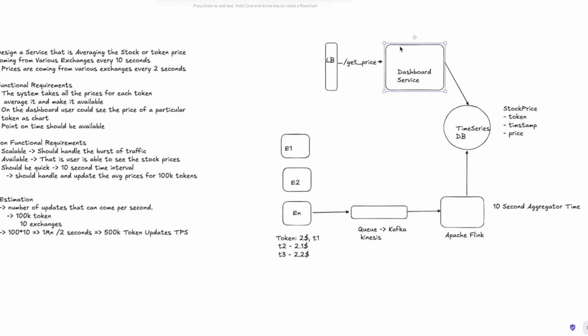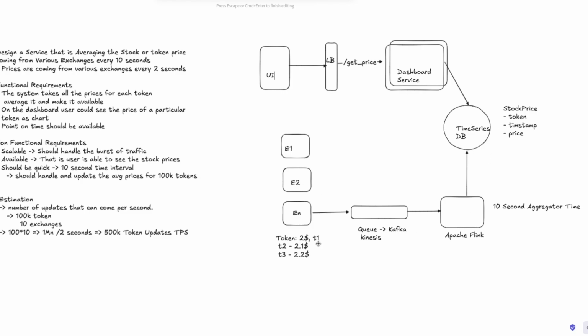All of these are distributed services so that the load can be handled. This would be the API traffic, wherever the user is. Whatever the UI is, it will fetch the data from the time series DB.